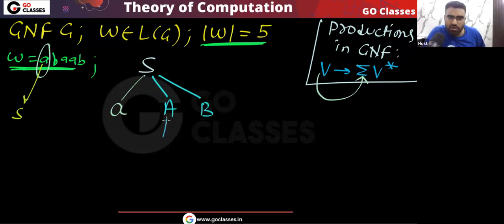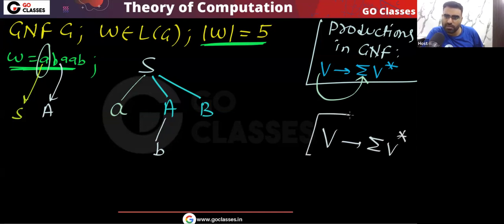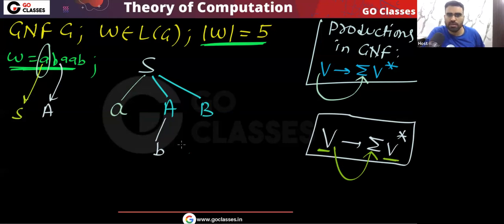This A will give you what? Definitely, I can guarantee that this A will also give me one terminal symbol. Yes or no? This A will also give me one terminal symbol, because every variable is going to a terminal symbol followed by any number of variables. Whatever variable you take, first it will give you a terminal symbol, then it will go to some number of variables. So this A will give you terminal symbol b, then it can also go to some variables, for example maybe C. Yes or no?